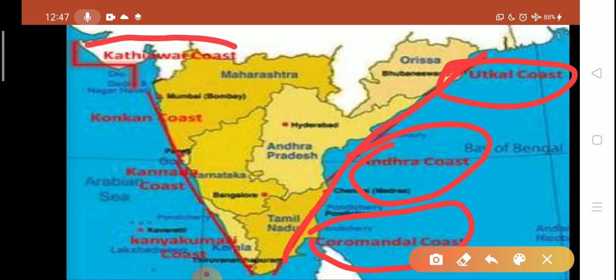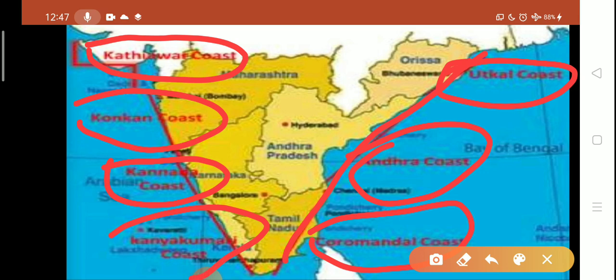And western coastal plain is divided into four parts: Kathiawar coast, Konkan coast, Kannada coast, and Kanyakumari coast. Kanyakumari coast is also known as Malabar coast. So this is all about the division of coastal plains.